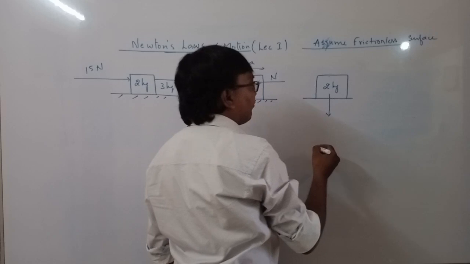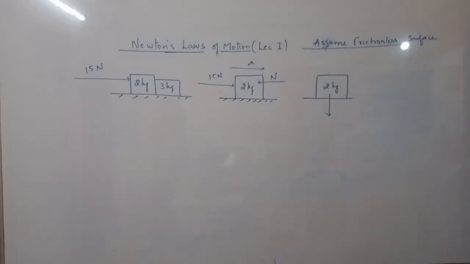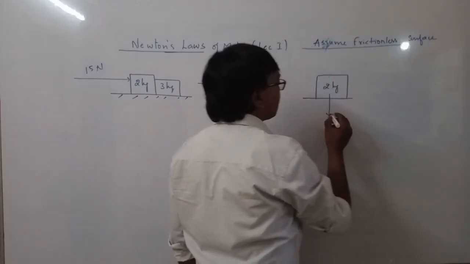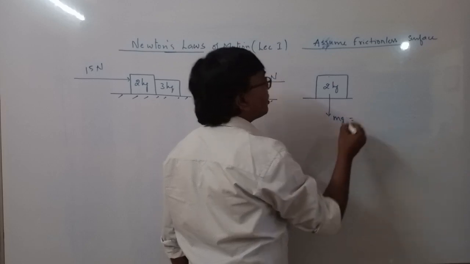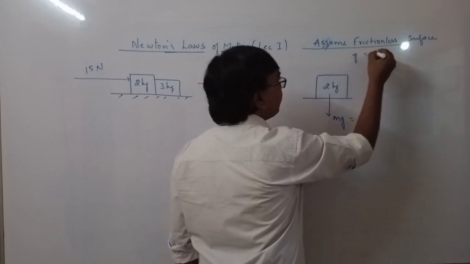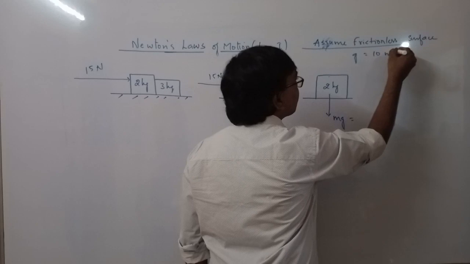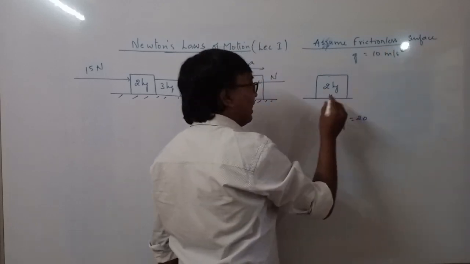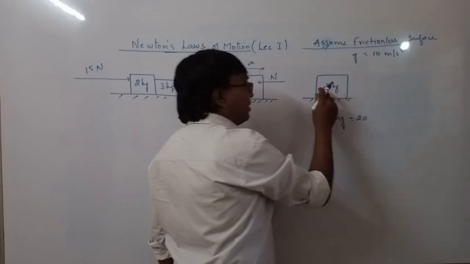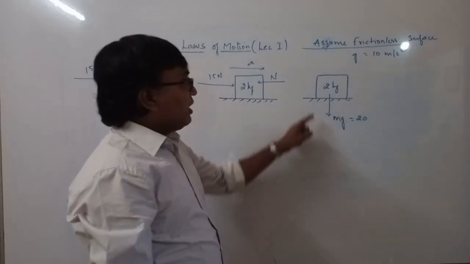So there is a contact force mg. So m into g. So let us assume g to be 10 meter per second square. So it will be 20, and this body 2 kg is in contact with the surface.